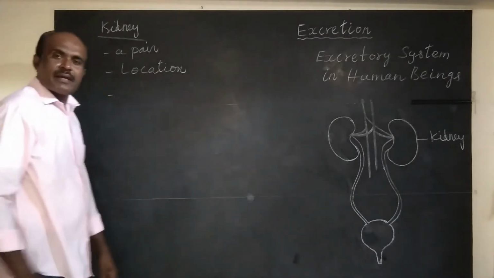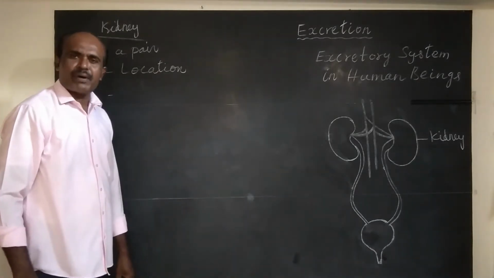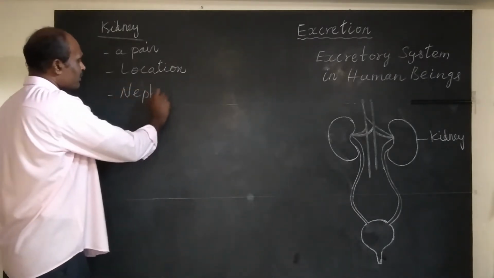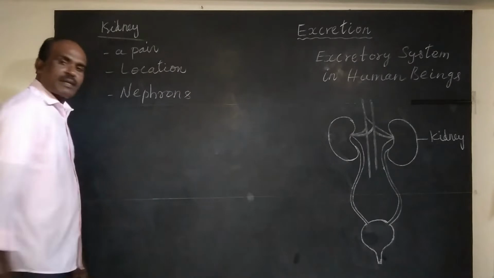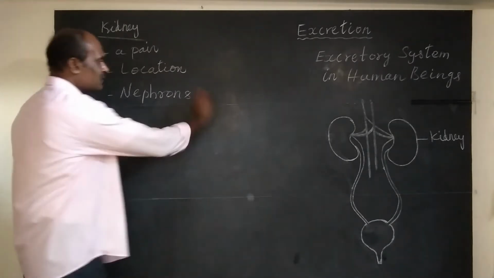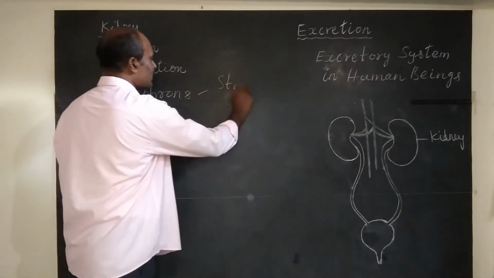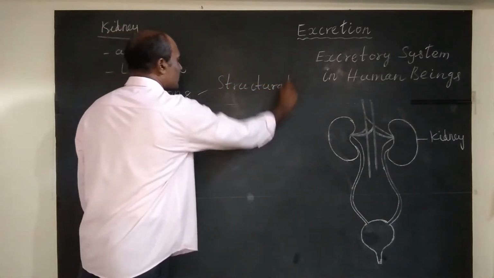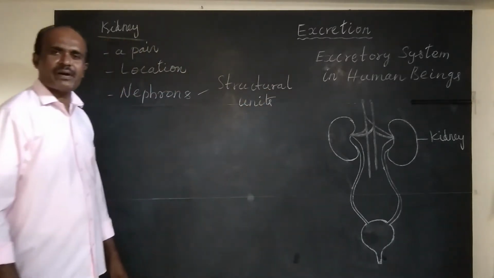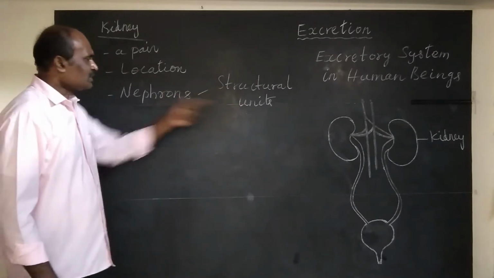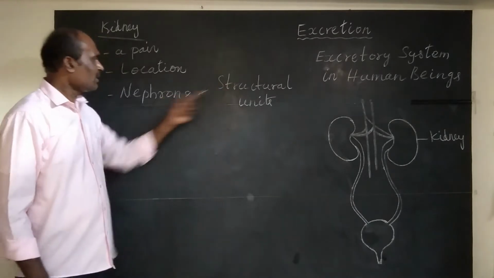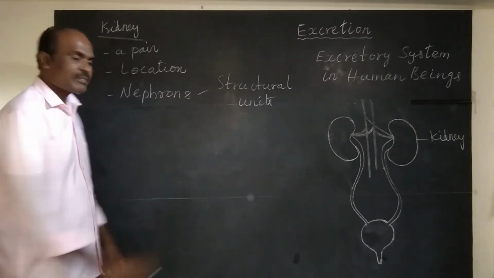Then kidneys are made up of nephrons. These nephrons are structural units of kidneys. Nephrons are structural units. Why are they called so? Because they make the structure of kidney. Nephrons make the structure of kidney, so they are called structural units of kidney.